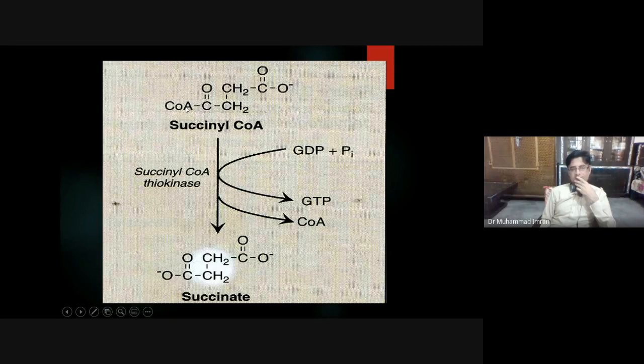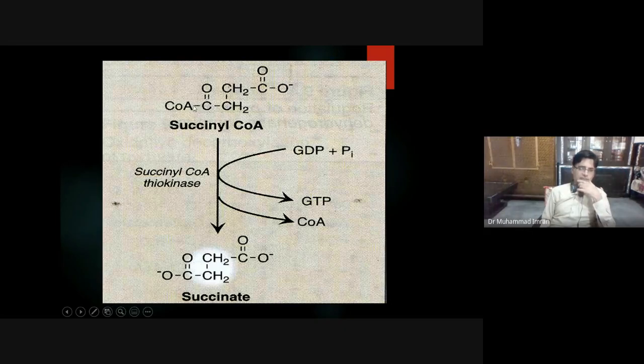When it is broken, it produces a lot of energy, and that energy is given to GDP in the form of a phosphate group, and it is changed into GTP. So this GTP gives its energy to ADP, and it is changed into ATP in the presence of nucleoside diphosphate kinase enzyme. So succinyl-CoA gives its high energy.